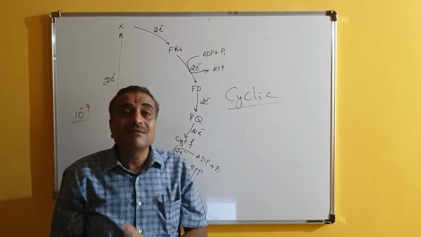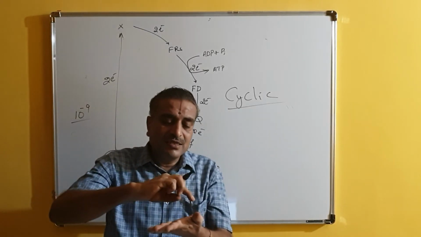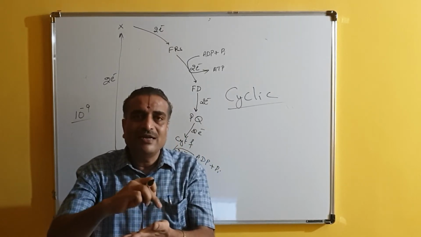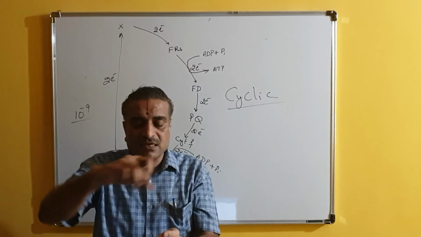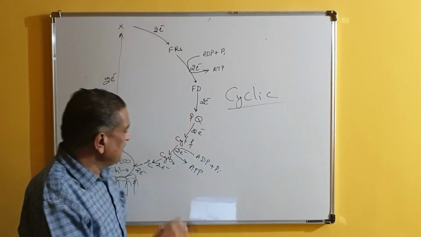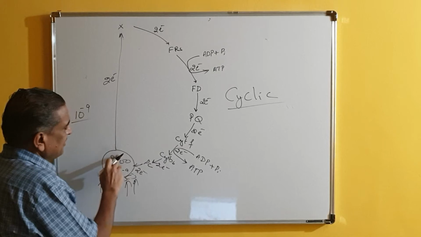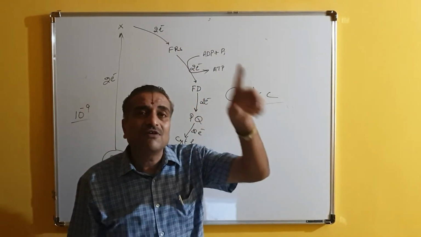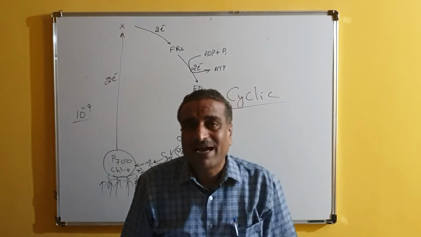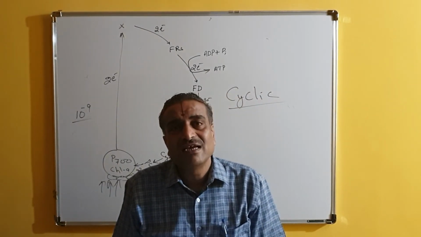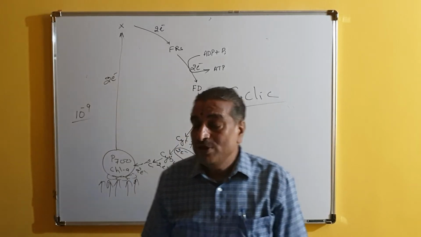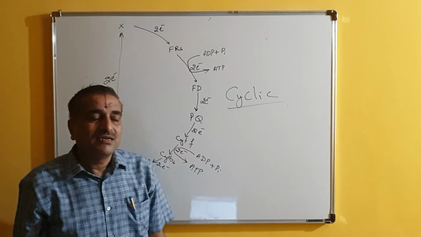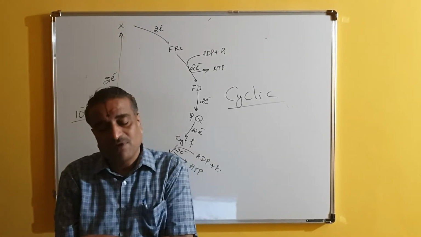You know, cycle means what? If you draw the cycle, the starting point is the same as the end point also. Starting point and end point remain the same. This structure is called the cycle. So here also, the starting point of the electron and the end point of the electron is the same. The pattern of movement of electrons is called a cyclic pattern, and this is called cyclic photophosphorylation. And during cyclic photophosphorylation, two ATP molecules are liberated. So this is called cyclic photophosphorylation.